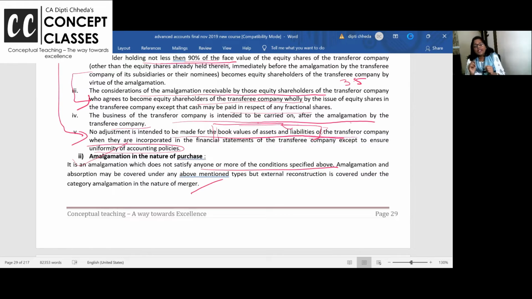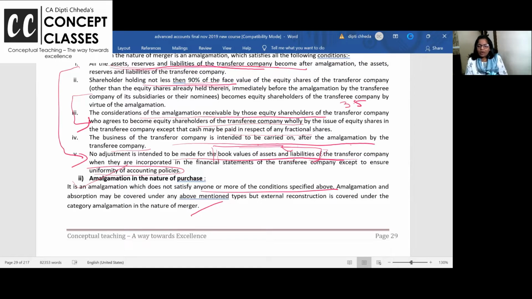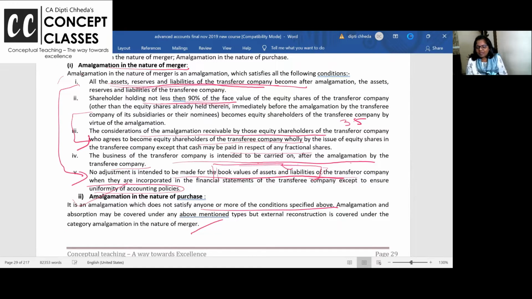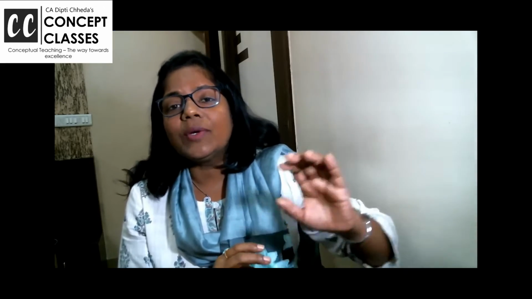If they are taking only assets, if they are taking all assets and liabilities, but just at different values, at agreed market value, purchase. If they are paying along with equity shares some 40 lakhs cash and so on, like that. So if any of the 5 conditions are not satisfied, it is amalgamation in the nature of purchase. Otherwise, it is amalgamation in the nature of merger. Theory we have covered, AS 14.